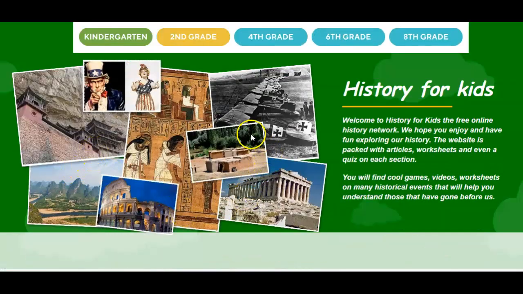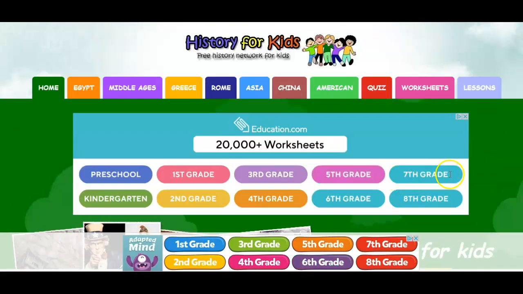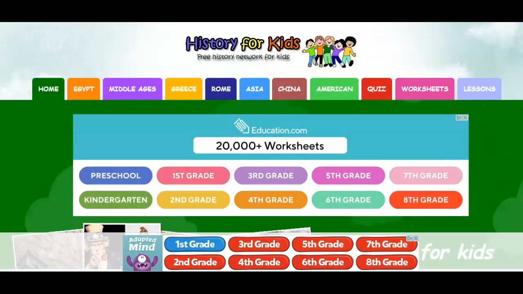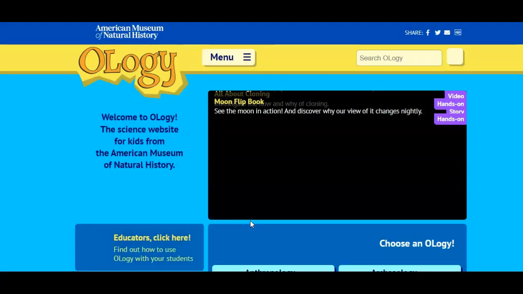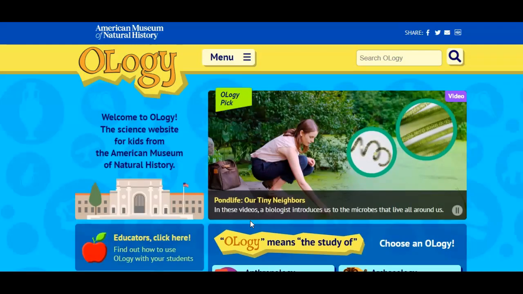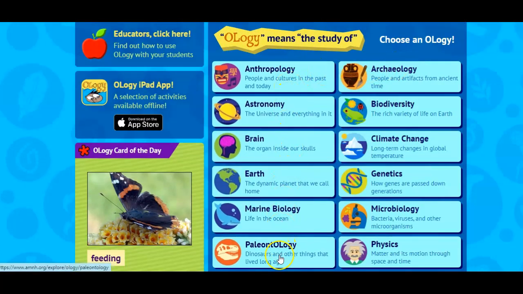We can scroll down, there's pictures, we'll find games and videos, and lots of information on historical events that will help us to understand those who have gone before us. So this is History for Kids. And then Ology is a really fun website to click on and explore. It's from the American Museum of Natural History, and it's for students of all ages. It has 14 different branches, so if we scroll down and we look under Ology, which means the study of, we can choose an ology, one that fits our topic.